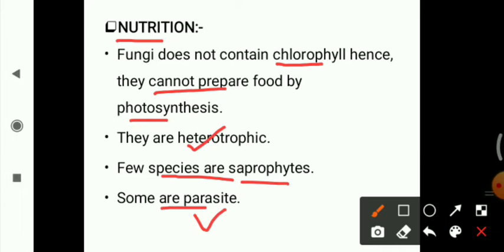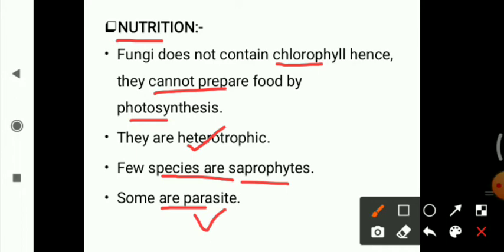And likewise, some fungi are symbiotic fungi. With the help of a partner, they obtain nutrients. So in the mode of nutrition, what we have to remember is that they are heterotrophic. Few species are saprophytic, some are parasitic, and some are symbiotic.